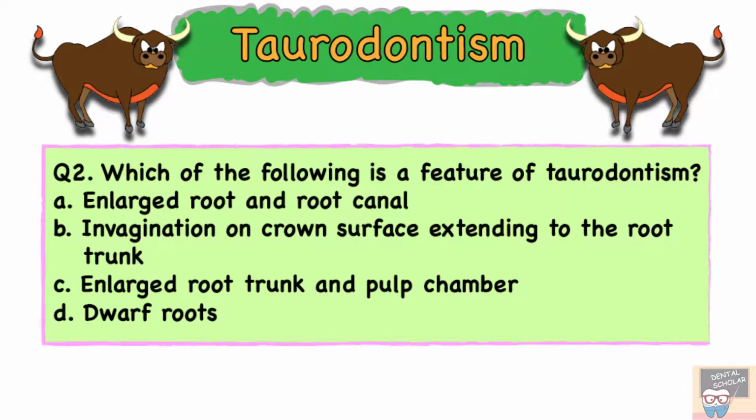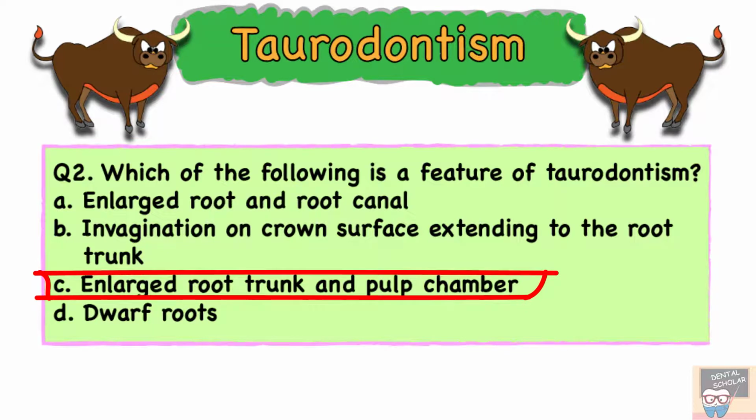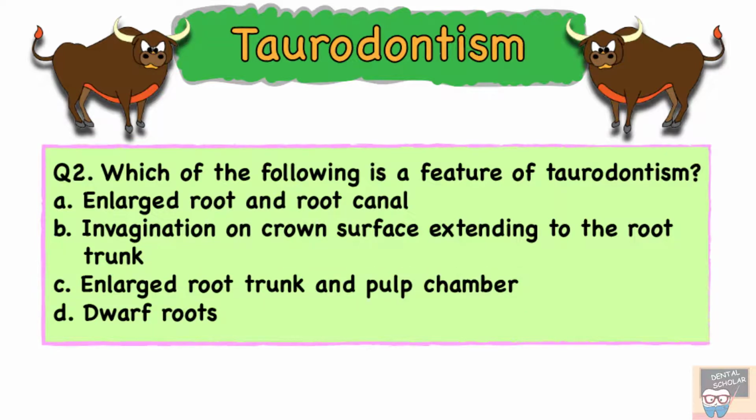The correct answer to this question would be option C, that is enlarged root trunk and pulp chamber. As we have discussed in the video, in taurodontism, the root trunk and the pulp chamber are enlarged while the root and root canal are reduced in size, not enlarged. So option C is correct.